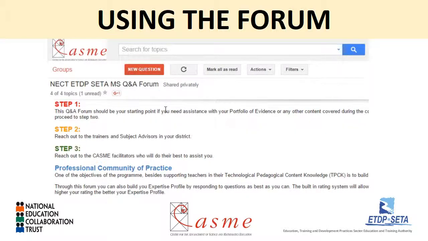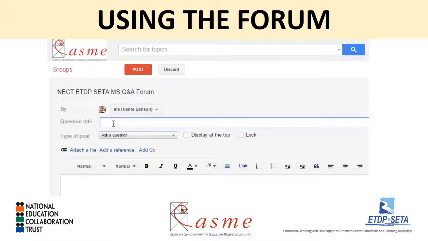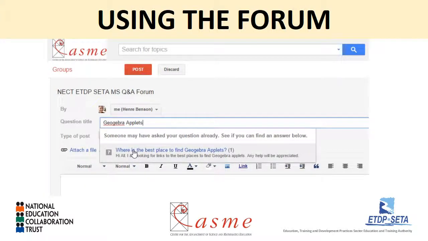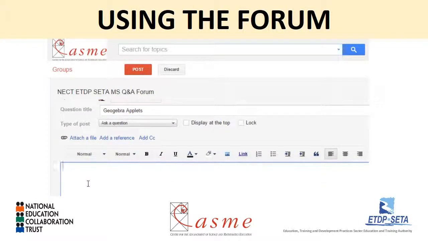Using the forum is very self-explanatory. To post a new question, simply click on the New Question button. Give your question a title. We'll just say GeoGebra Applets. You'll see similar questions that have already been asked. If you find your question has been already asked, you don't have to post a new question. You can simply look for available answers. If there's no existing question, simply type in the description box what your question is, and post your question.